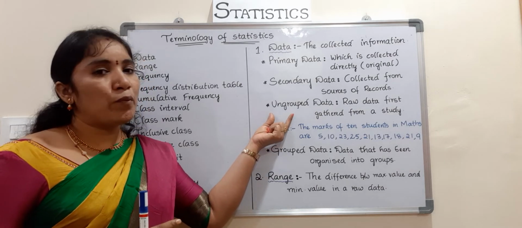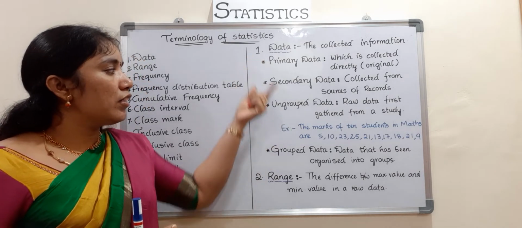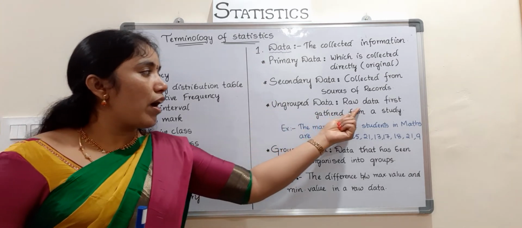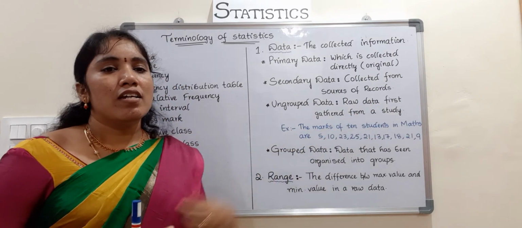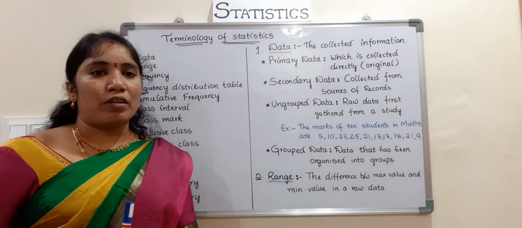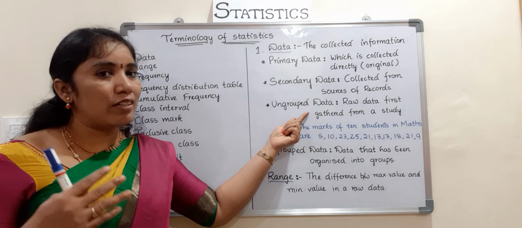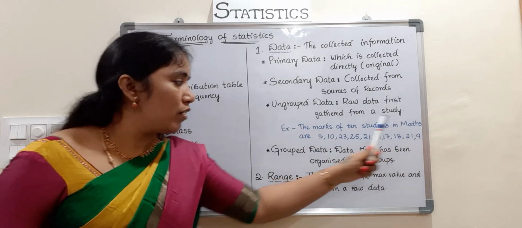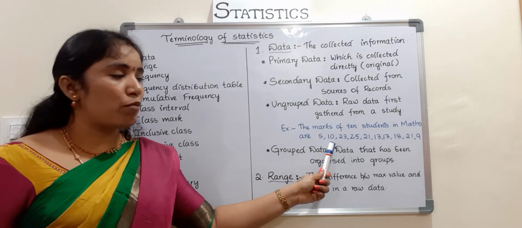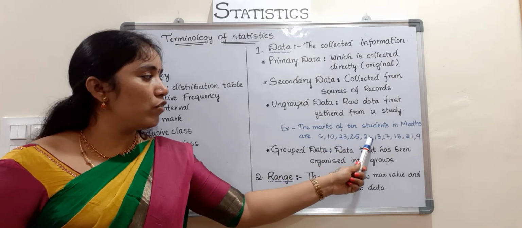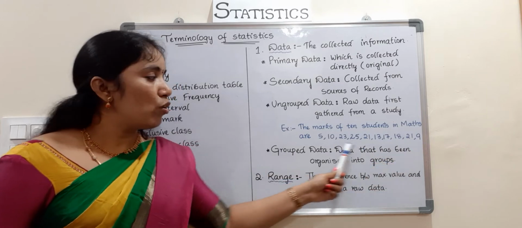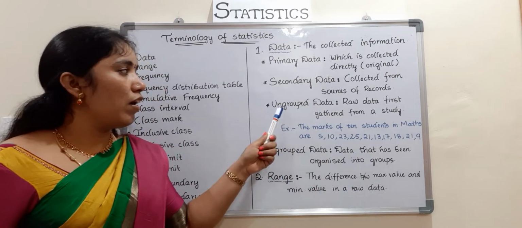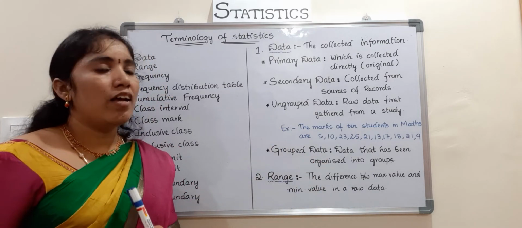So now ungrouped data, children. Data is again of two kinds: ungrouped data and grouped data. What is ungrouped data? Raw data first gathered from a study is called ungrouped data. First you collect the raw data. For example, the marks of 10 students in maths are 5 marks, 10 marks, 23 marks, 25, 21, 30, 70, like that. Totally 10 students' marks out of 25 are given here. This is called ungrouped data. That is also called raw data.